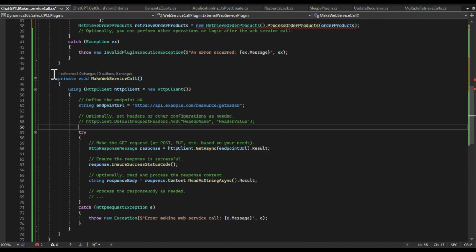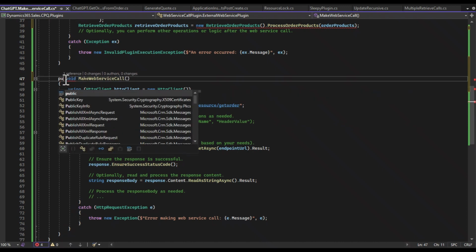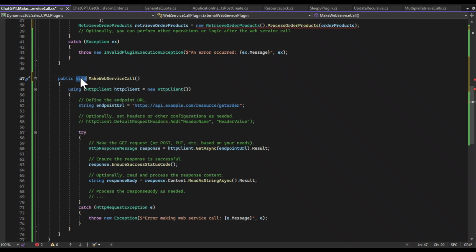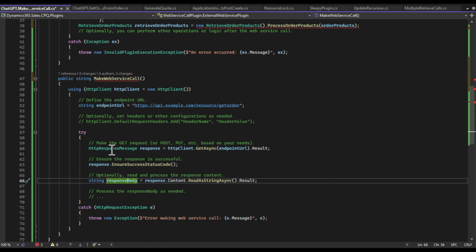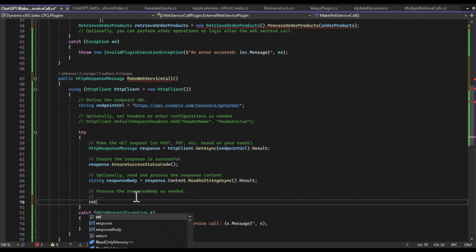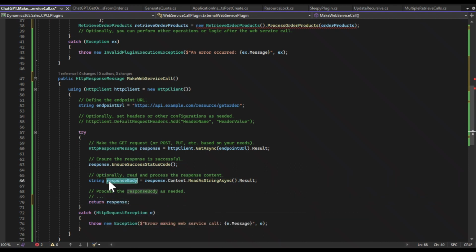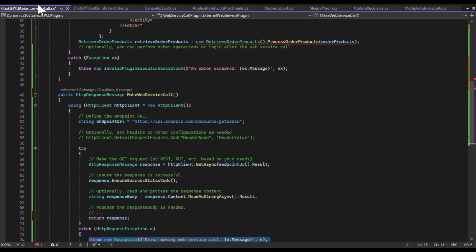Final thought on this one: if we would extract this out, which I won't do on this one, I would probably also return one of two things: either the response itself, which might be beneficial, right? So I can do something like this, and then process, like it said, return response. Or even the response body, whatever you want. But void, traditionally, not on a web service call. You want to look at it and take action on it. Other than that, everything looks pretty good here.